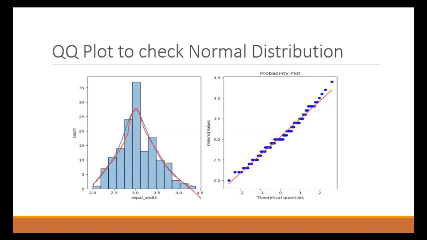But in a QQ plot, we plot a line, and if most of your data points lie on this line, the data is considered normally distributed. The purpose is the same, whether distribution plot or QQ plot: checking the distribution of our data.